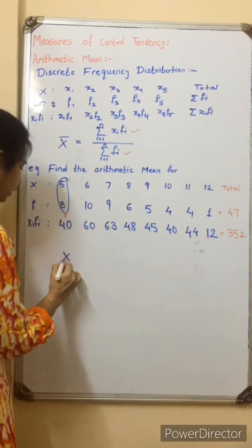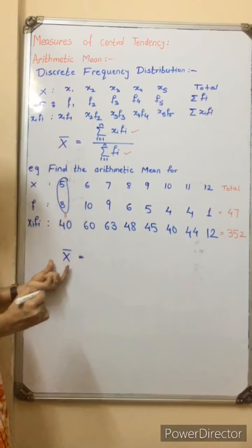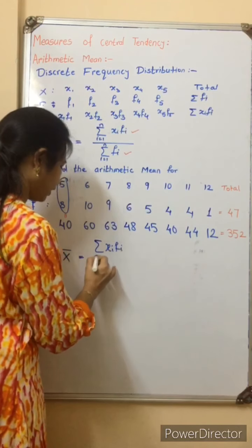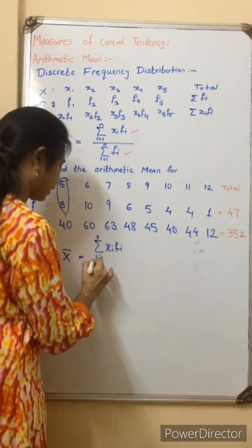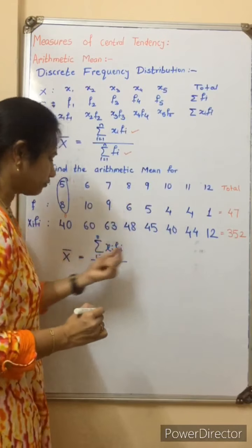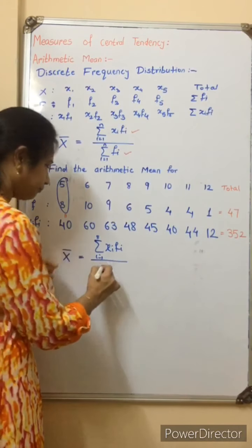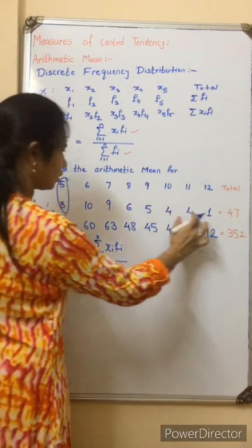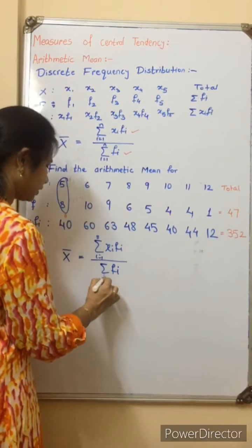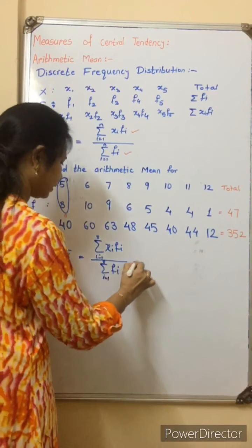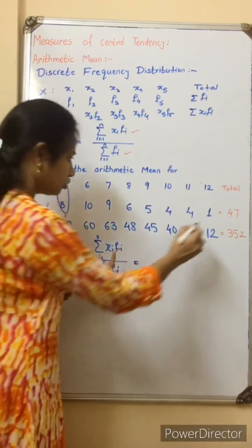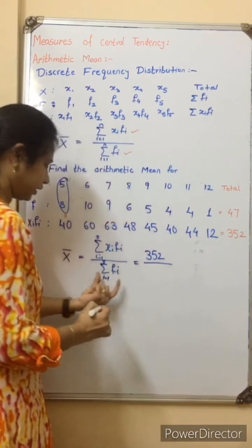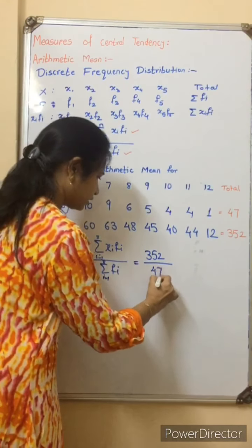Now, write down the formula to find the arithmetic mean. x bar is equal to summation of xi into fi, i is from 1 to 8, as 8 values we have, upon summation of fi, where we calculate only the sum of these frequencies, i is from 1 to 8 again. So 352 we found for the multiplication, divided by the sum of the frequency.